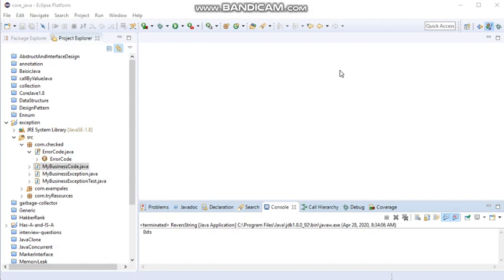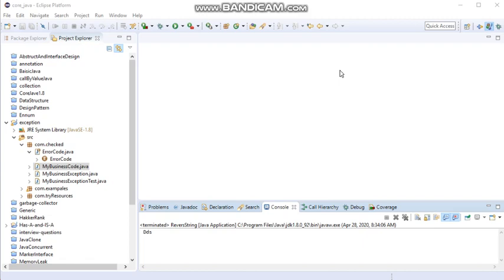Now we will see how we can create our own custom exception with a real-time example. Right now I am considering the exception as checked. I want to create a checked exception, right? And where should I create the checked exception as a custom exception?